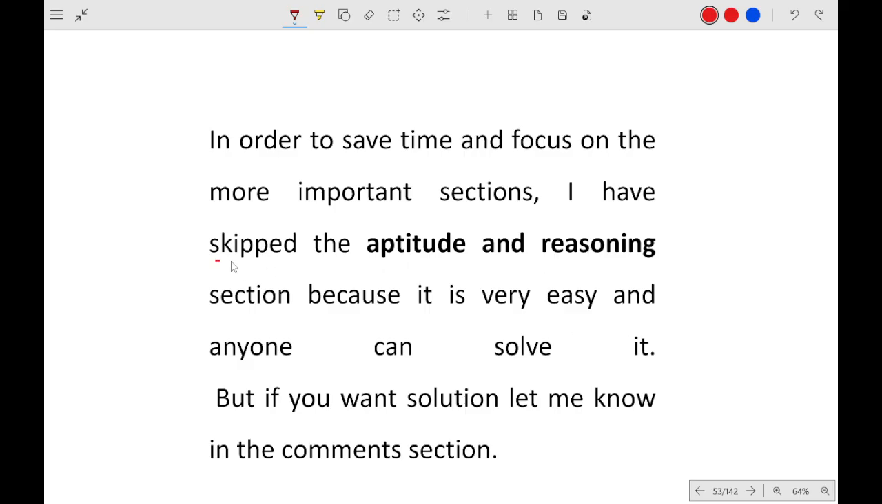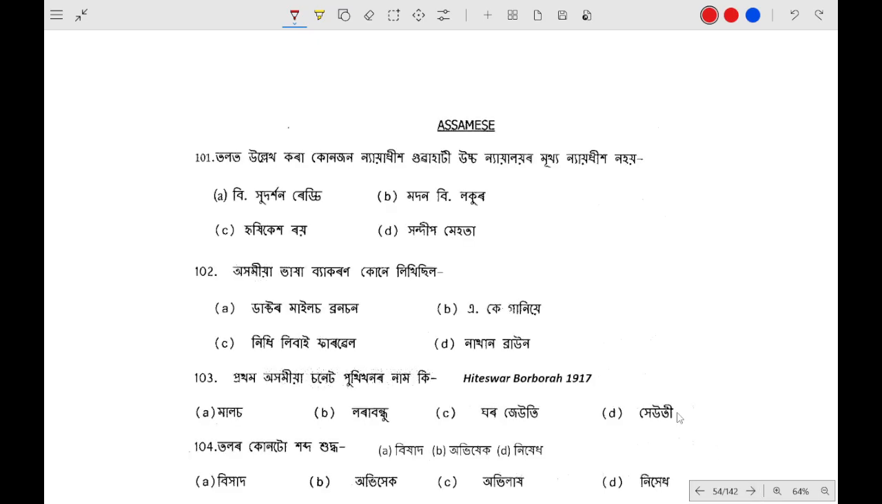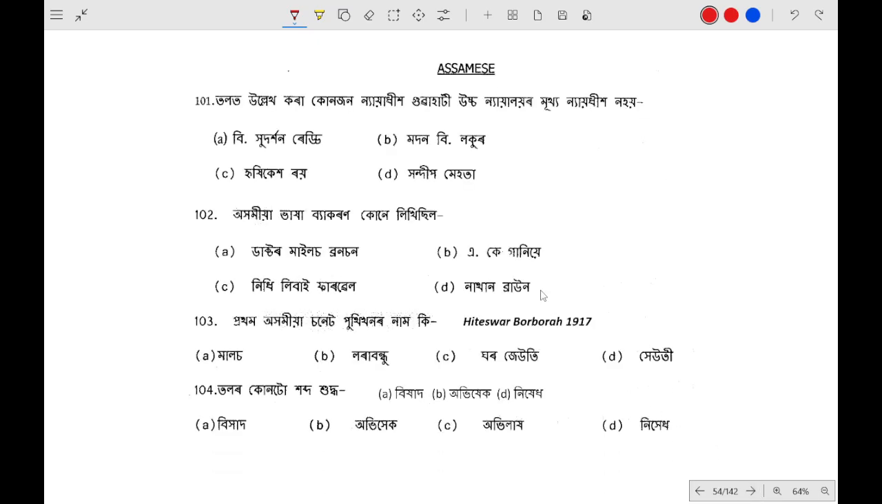I have skipped the aptitude and reasoning section because it is very easy and anyone can solve it. But if you want it, you can tell me in the comment section, but I don't think anyone will, because anyone can do it. Now the SMS part. The SMS part consists of 20 marks, and you have to score 8 marks. This is qualifying in nature.